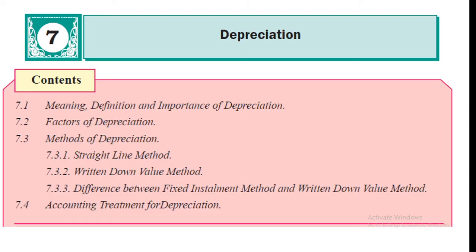Now students, here I am going to start chapter number 7, depreciation. In this chapter you will learn meaning, definition and importance of depreciation, factors of depreciation, method of depreciation. There are two methods of depreciation, straight line method and written down value method. Difference between fixed installment method means straight line method and written down value method, and accounting treatment for depreciation.